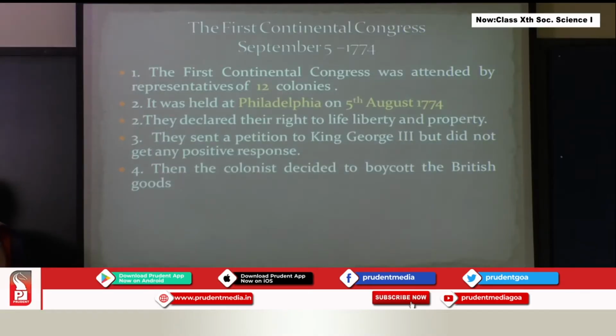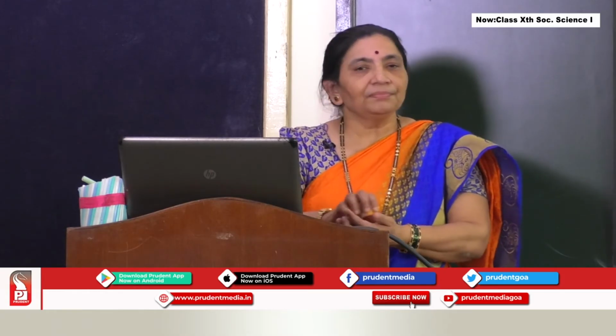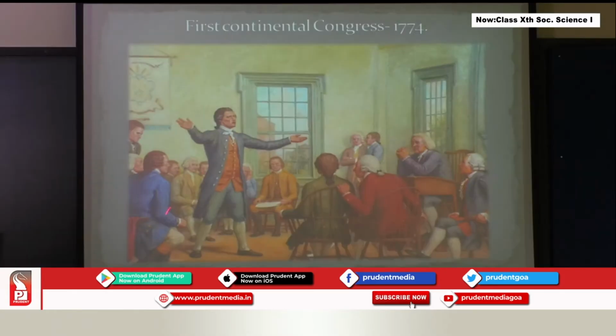They decided to boycott the British goods. So the most important decision was taken. Why did they do this? To show the power of the people of America. In the next slide, you all can see the First Continental Congress, how the people have gathered to take the decision against the Britishers.